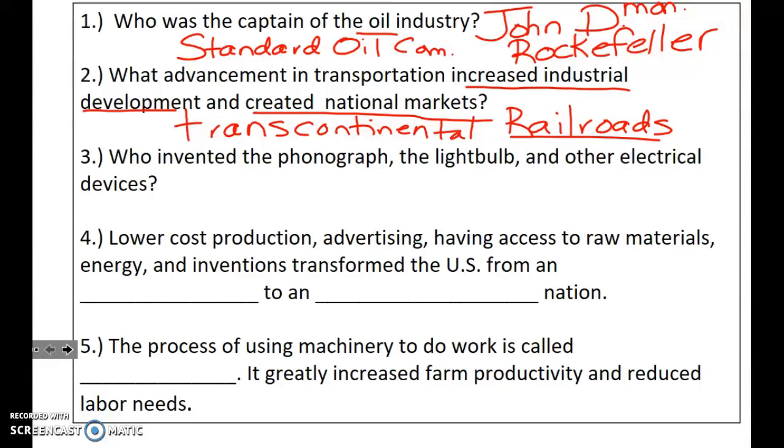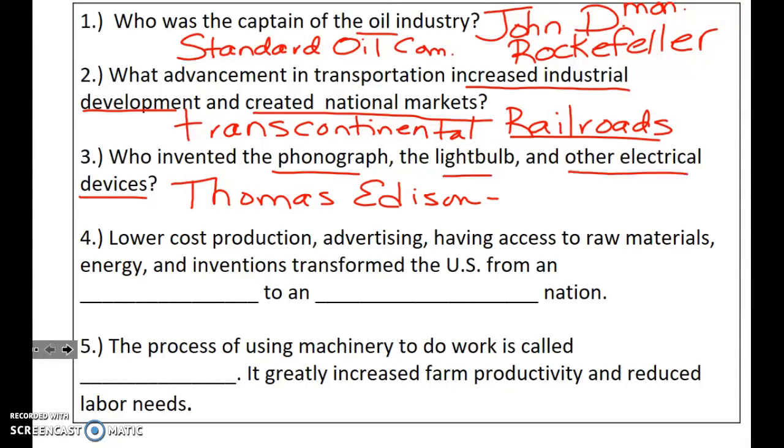Who invented the phonograph, the light bulb, and other electrical devices? And that's Thomas Edison, who was the Wizard of Menlo Park. He was also employed with Henry Ford.